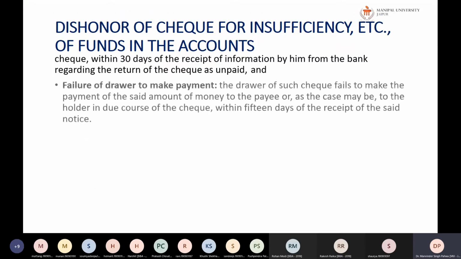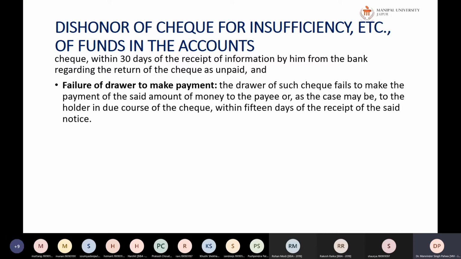Next is the failure of the drawer to make the payment. If the drawer of such a check fails to make payment of the said amount of money to the payee, or as the case may be, to the holder in due course of the check, within 15 days of the receipt of the said notice. Now, what happens when dishonor of the bill or dishonor of the check happens? A notice is to be served.